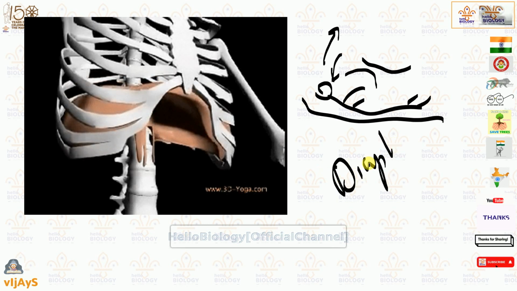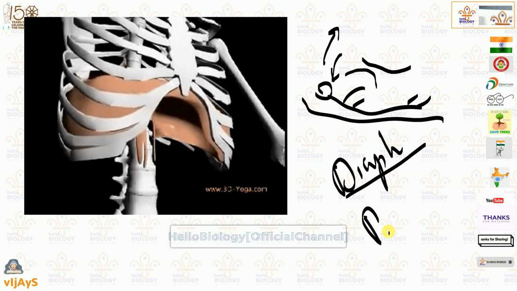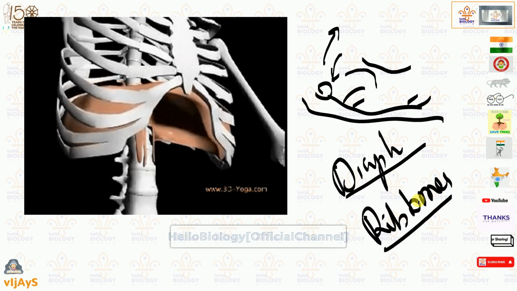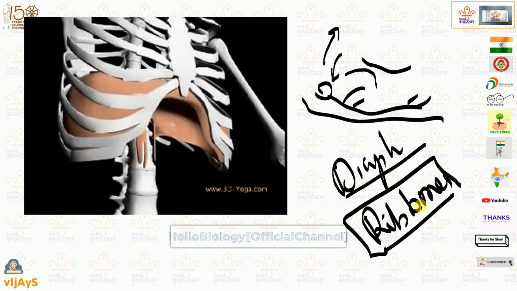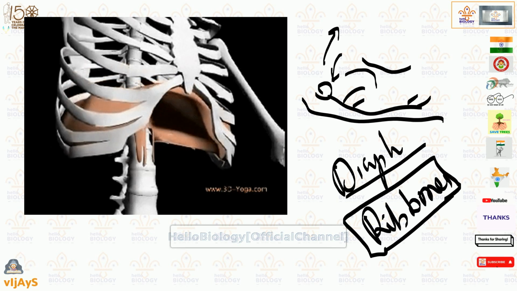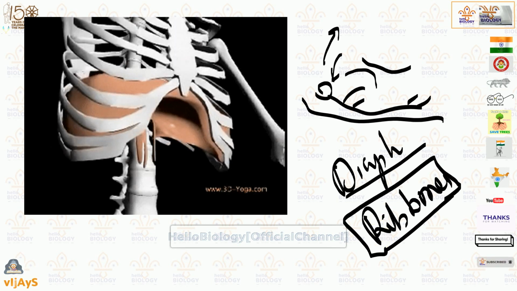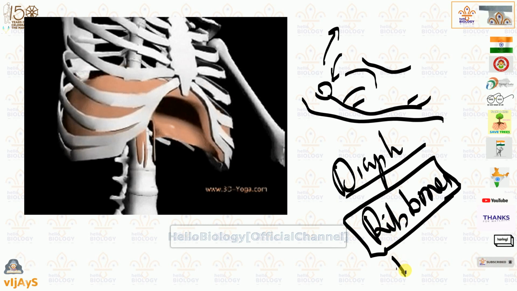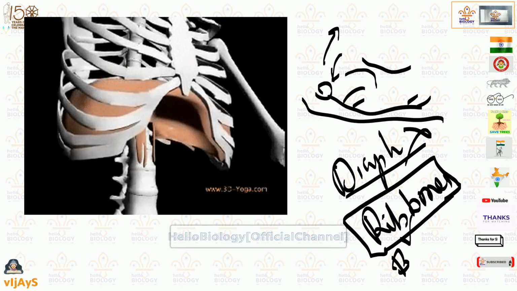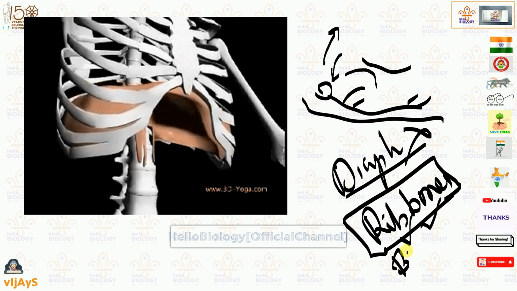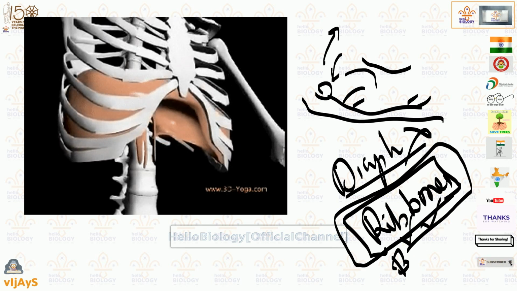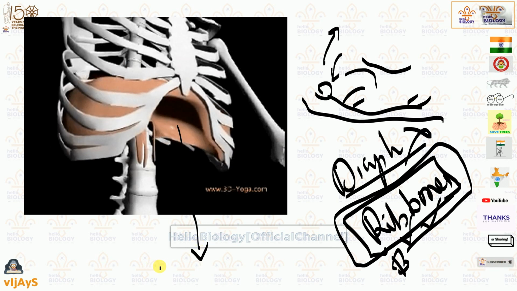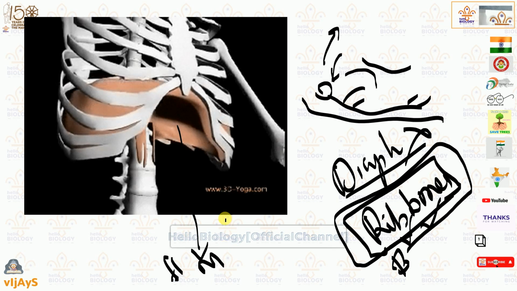Understood? But in females here, rib bones will be helping, not diaphragm. In females, rib bones, this you need to remember. This is an exception. In the choose a correct answer, SSC board will be asking about in females which bones will help during breathing, means rib bones, not diaphragm. Understood? This is one exception. In females it is rib bones. The next here, this diaphragm is a flat muscular structure, same like epiglottis.